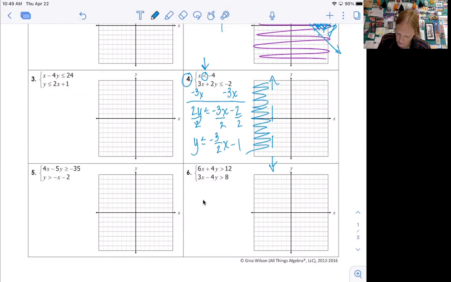So slope-intercept of -1, down 3 over 2: 1, 2, 3, 1, 2. Down 3 over 2, 1, 2, 3, 1, 2. Okay, you can do it one more time. You don't have to do it one more time, but you can. Okay, so now it's going to be a solid line because it's less than or equal to.